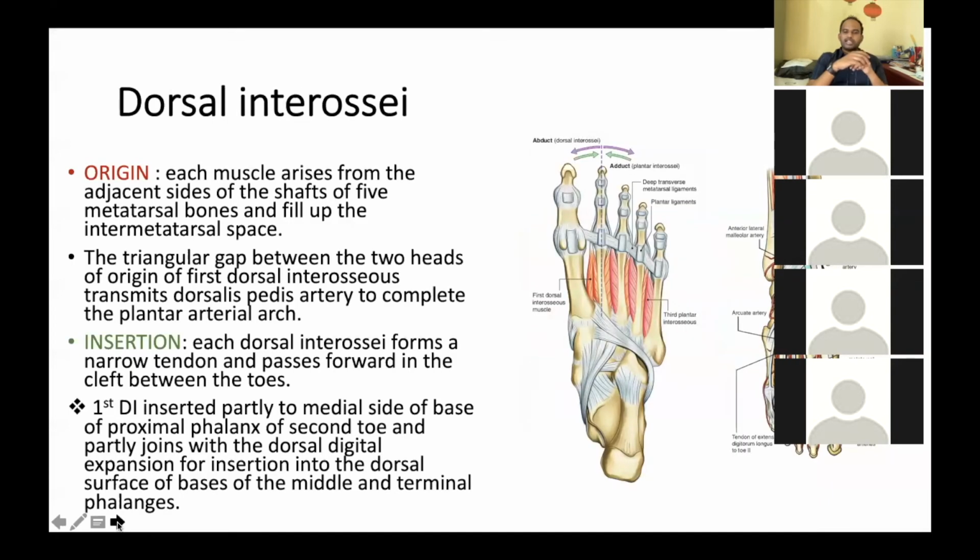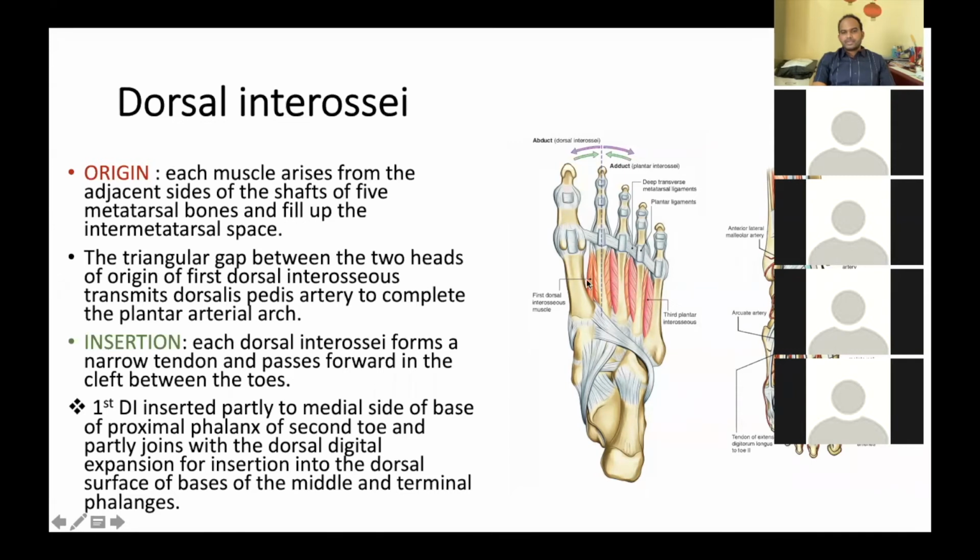So how many dorsal interossei do we have? 4. Plantar interossei? 3. Okay. See, the dorsal interossei muscles are bipinnate muscles. They are 4, you can see. They are bipinnate, right?